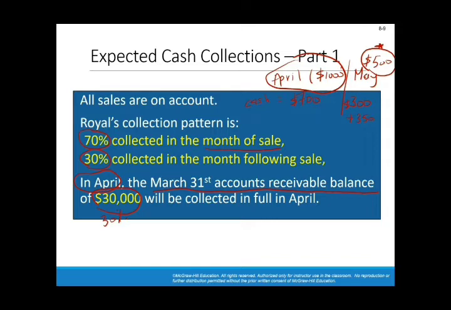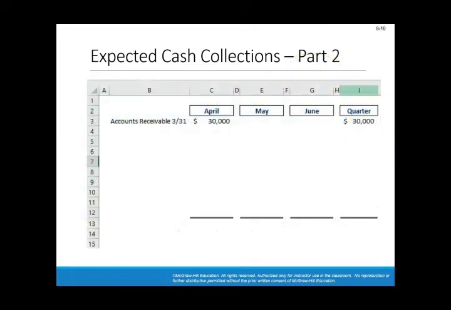So you can use just a hint of logic. You can easily say that sales of March is equal to, if the 30% is $30,000, what is the 100%? Crisscross, you can get that it's $100,000, the sales of March. Okay, this is just to motivate the logic of the schedule. So this is the expected cash collection schedule.